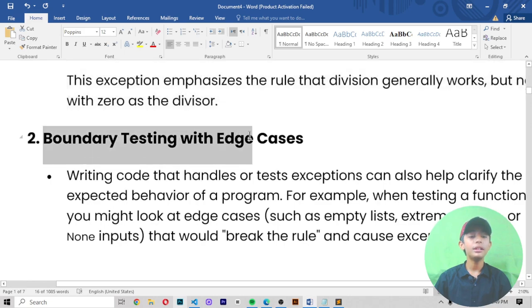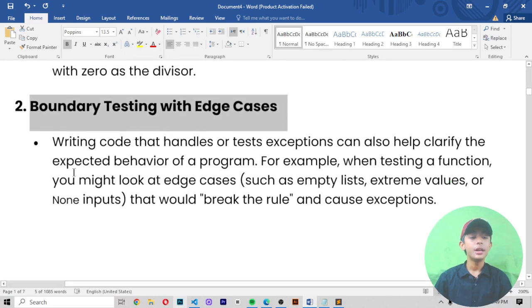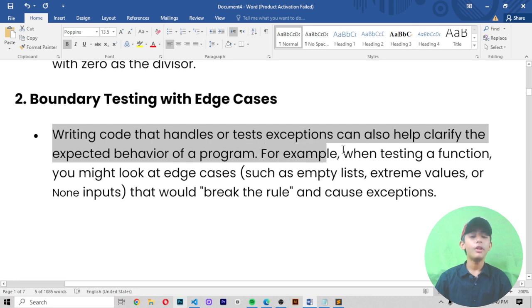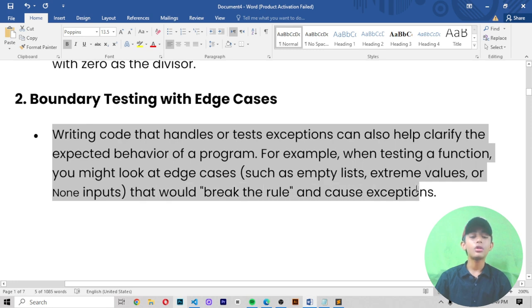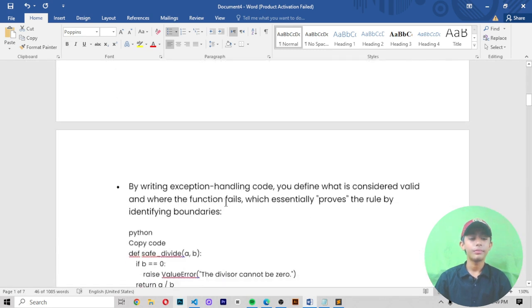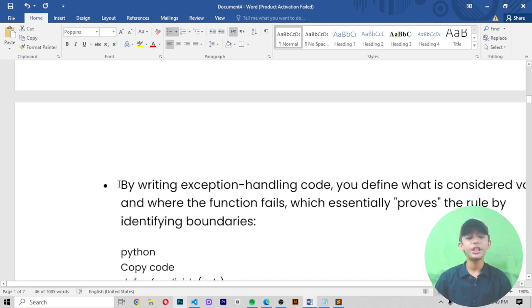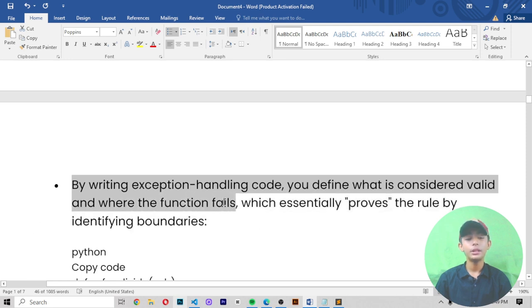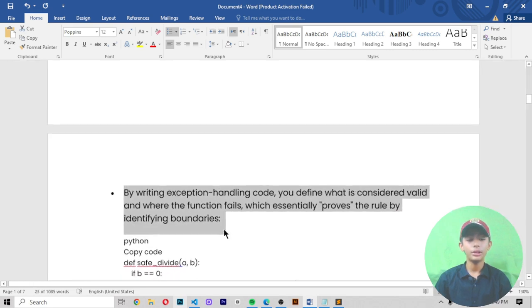Number 2 is boundary testing with edge cases. Writing code that handles or tests exceptions can also help clarify the expected behavior of a program. For example, when you are testing a function, you might look at edge cases such as an empty list, extreme values, or a None input that will break the rule and cause exceptions. By writing the exception handling code, you define what is considered valid and where the function fails, which essentially proves the rule by identifying the boundaries.